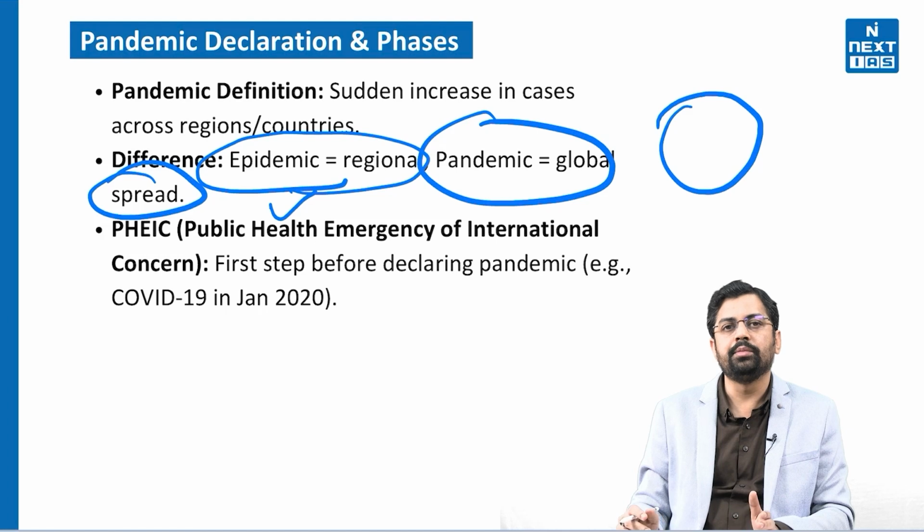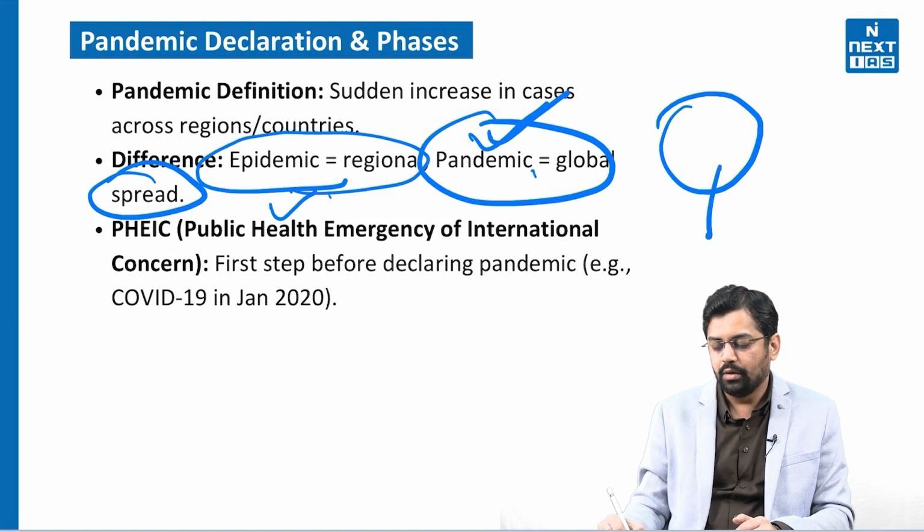So if there is a sudden increase in the number of cases and it is spreading globally, then WHO declares it a pandemic, right? That is the major difference between epidemic and pandemic. One thing we should remember: it is not declared based on the severity of the disease.